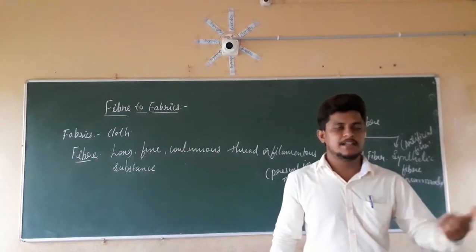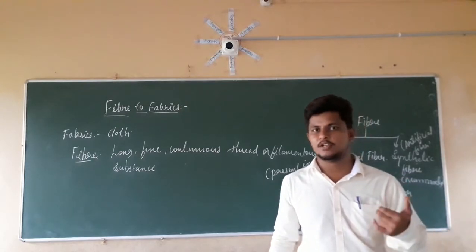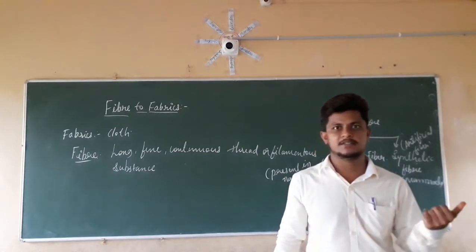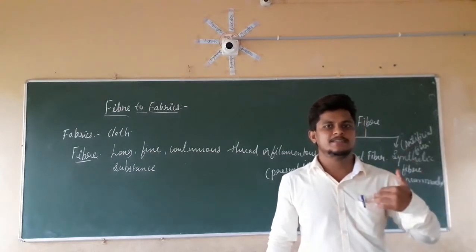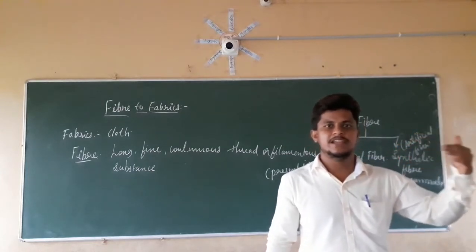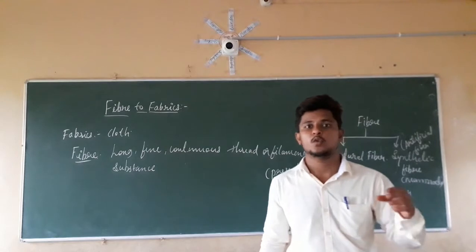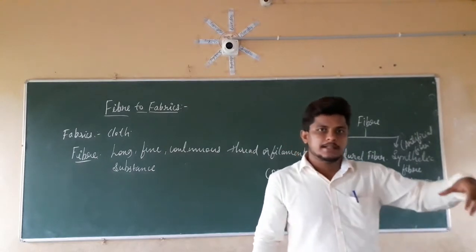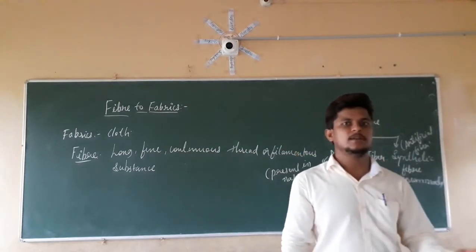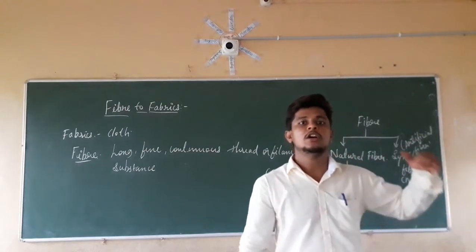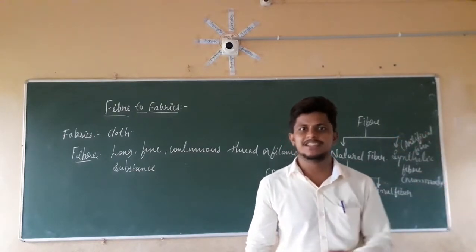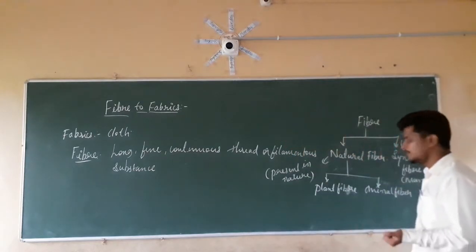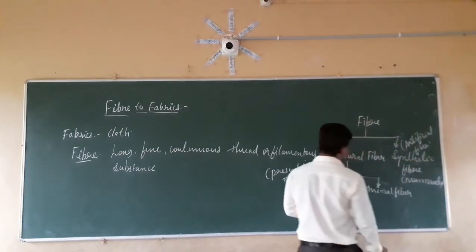So if you take the example of sheep, goats, and yaks, from the hairs of those animals, we are getting what? We are getting the wool. So the source of the wool fiber is nothing but what? Those are the animals. So the fibers which come from animals are the animal fibers. Right?